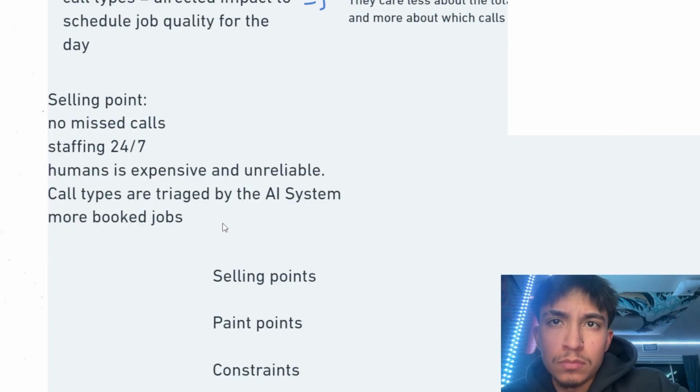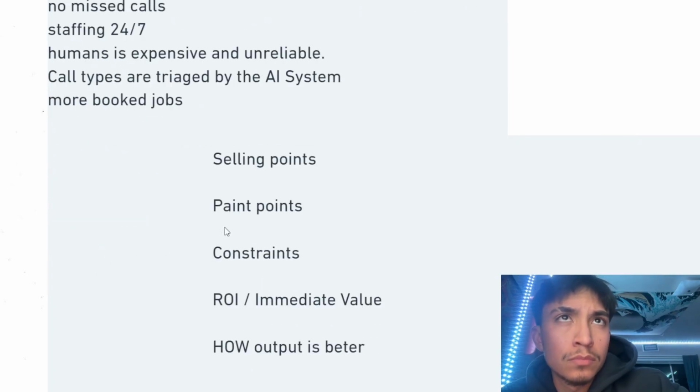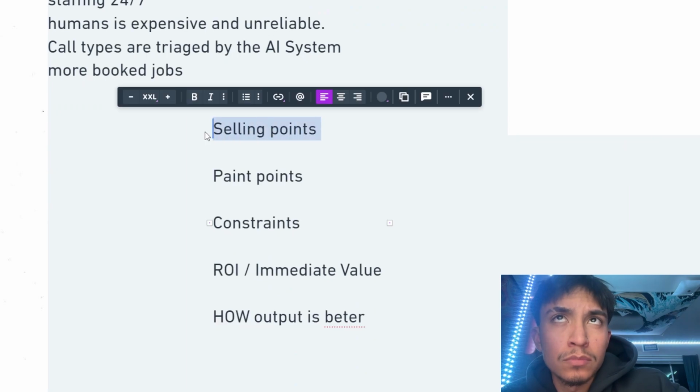And when we were trying to do our entire research right now, we focused mainly on understanding those selling points. What are these selling points? Why do they matter? And we understand the pain points. This is basically what grinds their gears, right? Why does a business care so much about solving this problem?